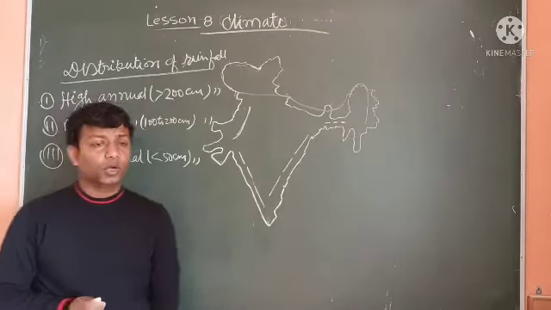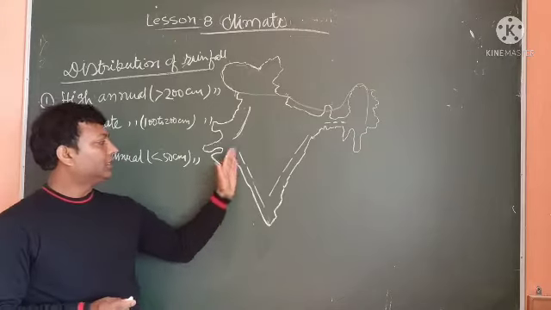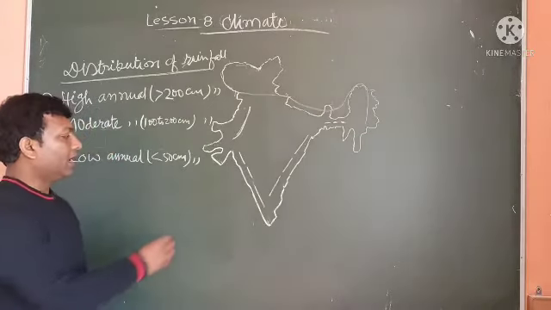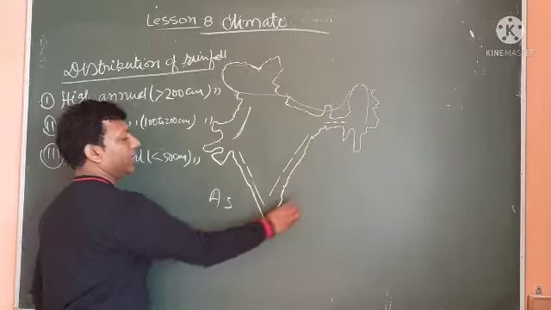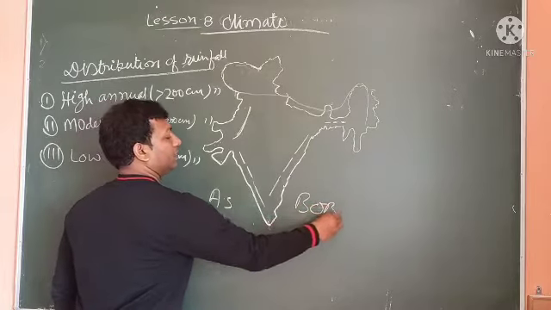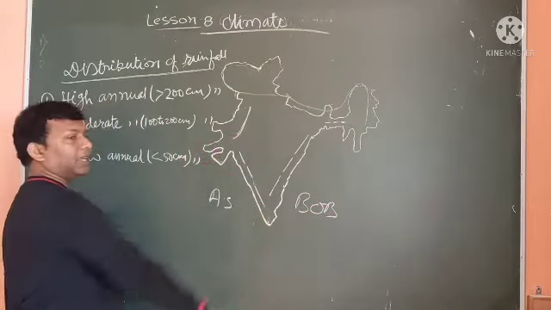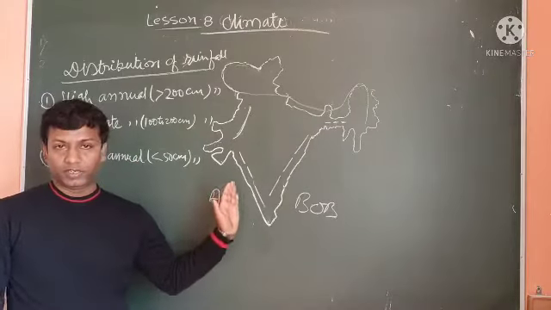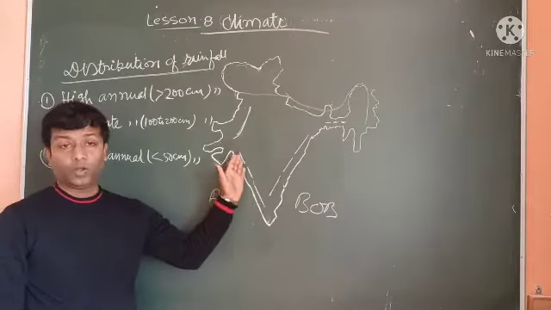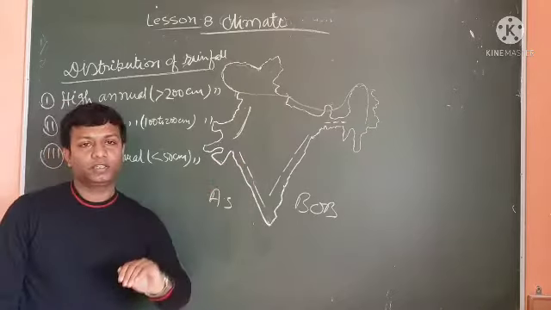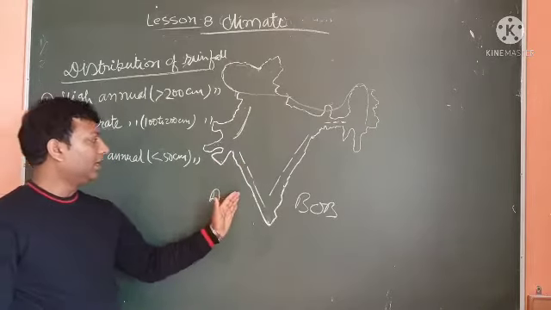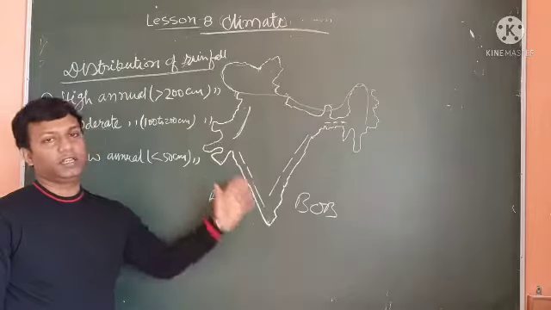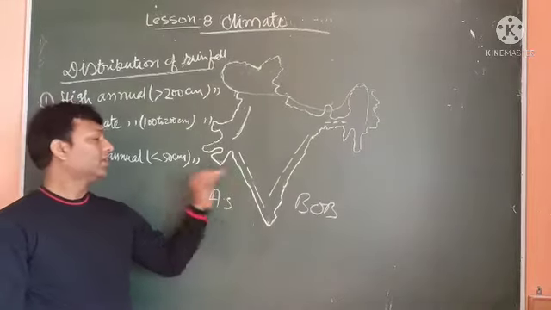Suppose this area is the face side of the Arabian Sea, and this is the Western Ghats. So definitely rainfall in this area occurs heavier.